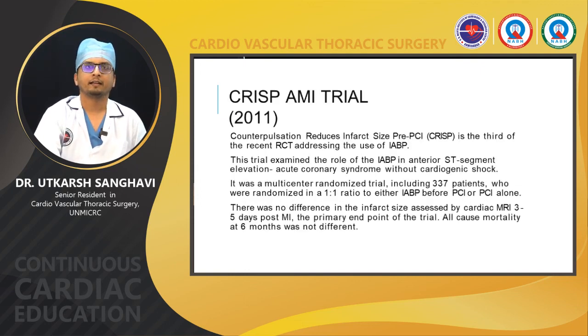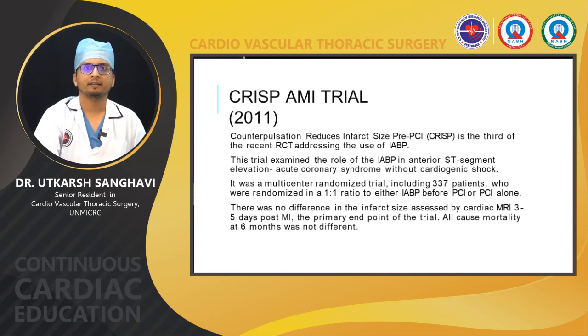Coming to the third trial, the CRISP-AMI trial, which was done in 2011. CRISP stands for Counterpulsation Reduces Infarct Size Pre-PCI, and it is the third recent randomized controlled trial addressing the use of IABP. The trial examined the role of IABP in anterior ST-segment elevation acute coronary syndrome without cardiogenic shock.